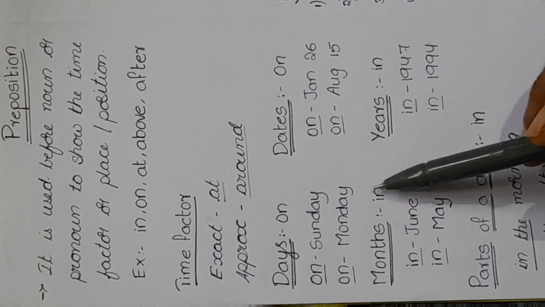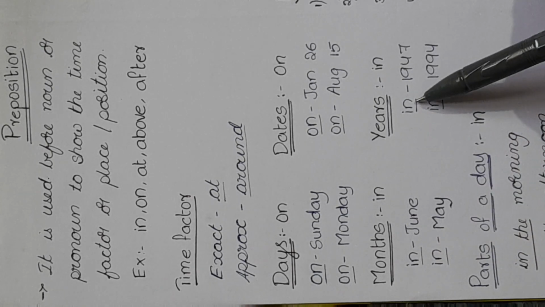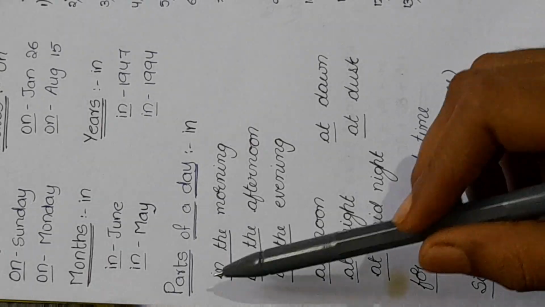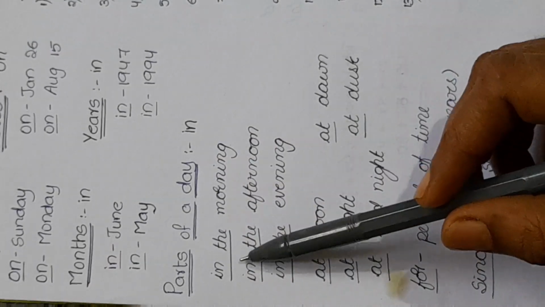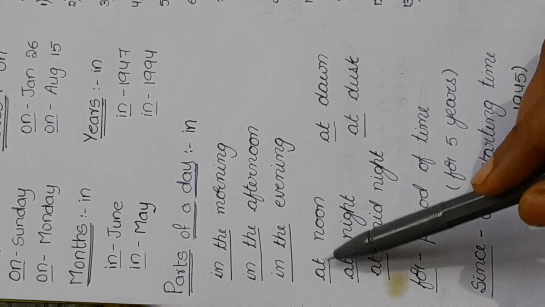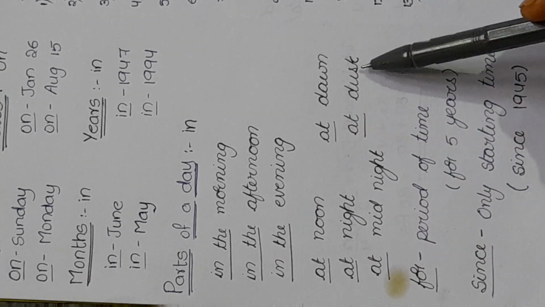Before the months, the preposition in is used. In June, in May. Before the years, the preposition in is used: in 1947, in 1994. Before the parts of a day, the preposition in is used, like in the morning, in the afternoon, in the evening. At is used before at noon, at night, at midnight, at dawn, at dusk.